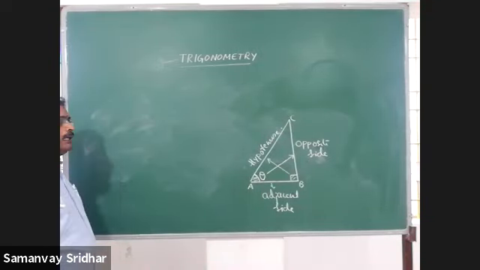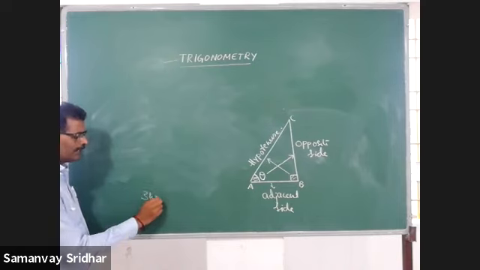Now, how many sides are there in the triangle? 3 sides. Now, we have to go with the ratio. You know what the ratio is? Ratio is a comparison of two quantities of the same kind by division. For example, 3 kg, 5 kg.